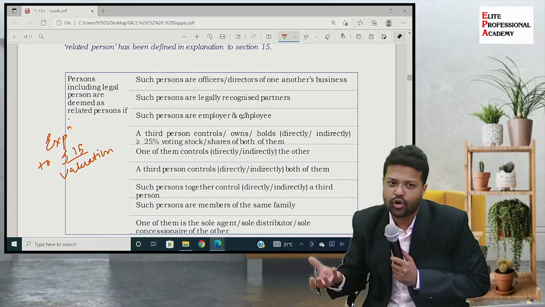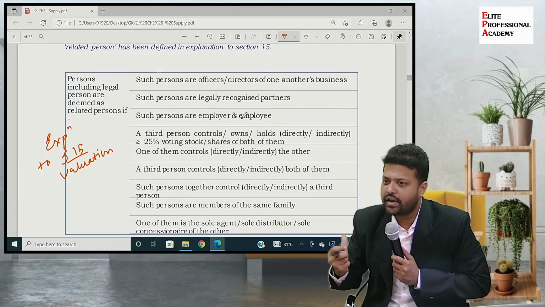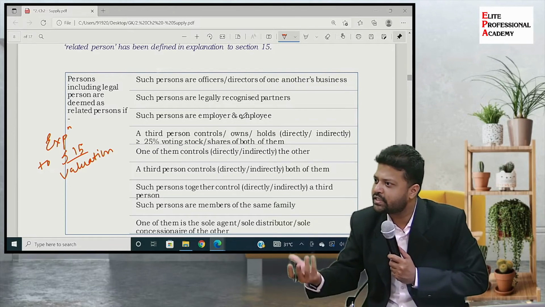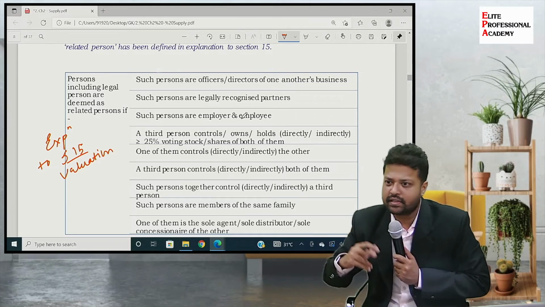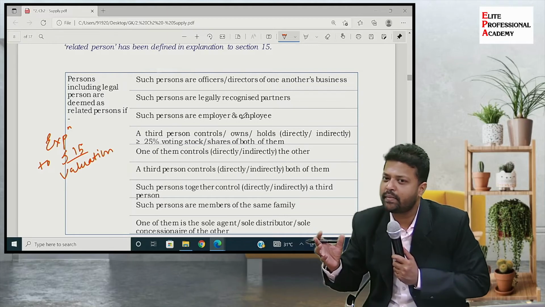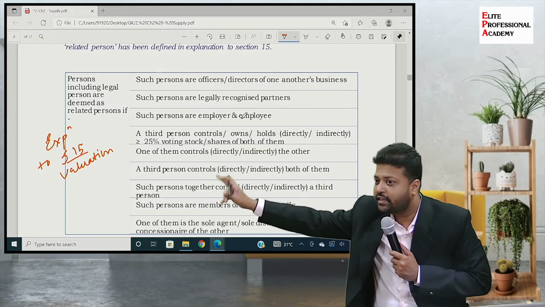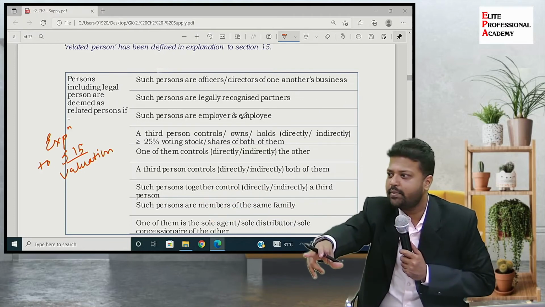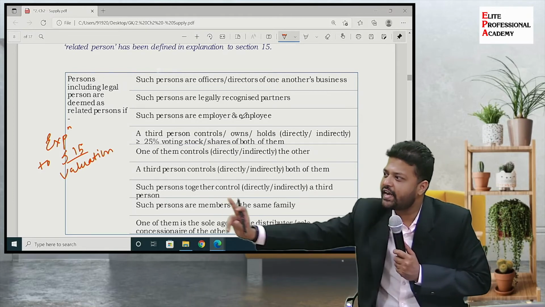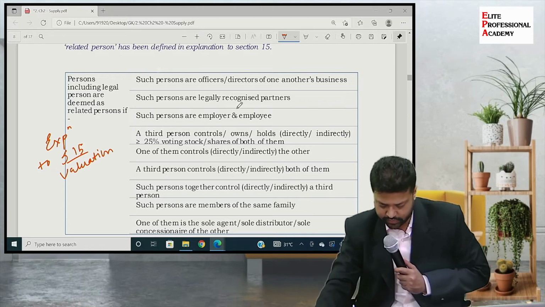Let's assume that he holds a certain amount of shareholding, or he has a certain position there that he can manipulate the decisions of the management. Then they will be considered as related persons. Somebody might take shelter saying, no, I am not holding, this person is holding 90% of your capital, so I am not related. But no, even if I am controlling the company indirectly, still I will be considered a related person.